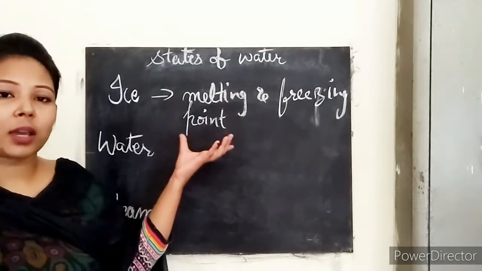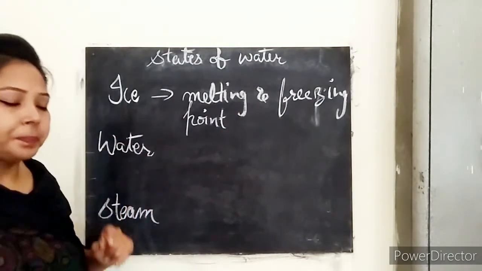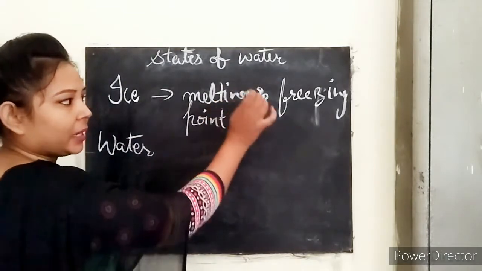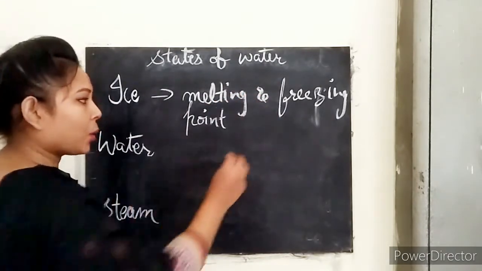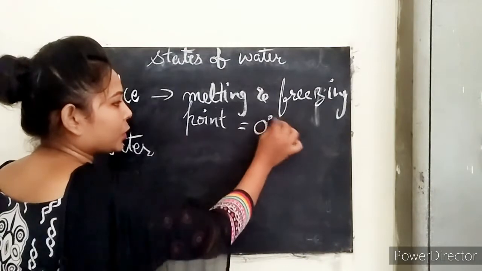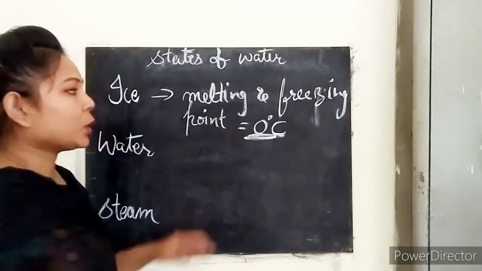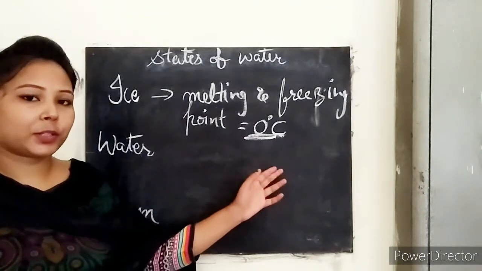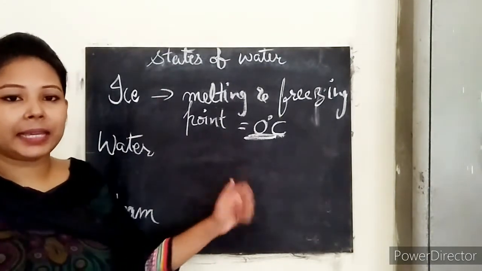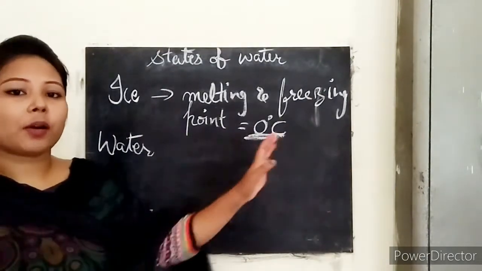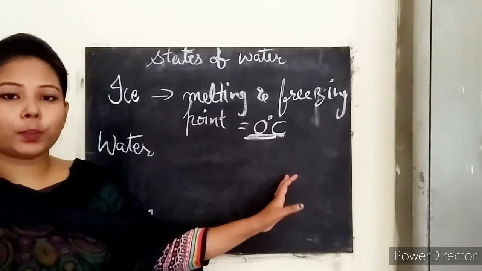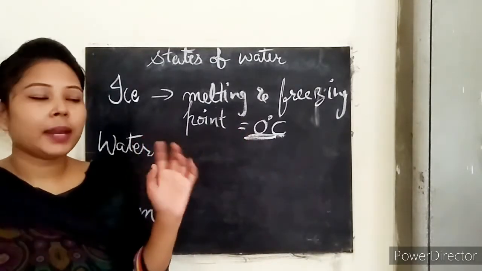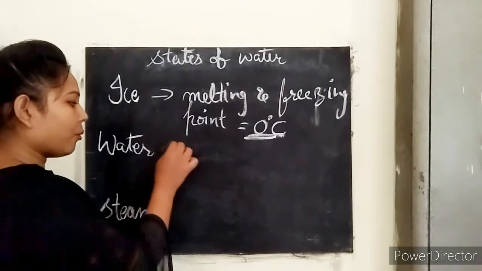And here we are talking about water, right? The melting and freezing point of water is quite similar, that is 0°C. So ice starts melting at a temperature of 0°C and even starts freezing at 0°C. Clear?